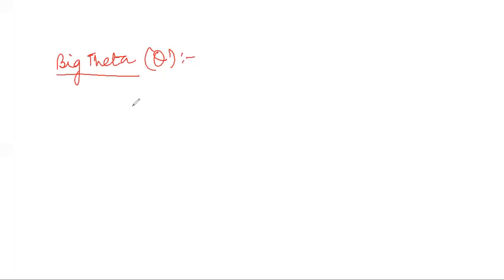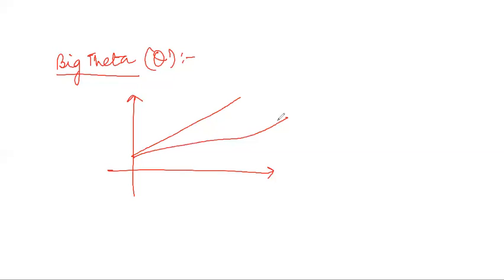Okay. So suppose my graph will be something like this. I have one function that is like this. This is one. This is another. Suppose this is C1GN. This is C2GN. And in between there is a function like this, Fn.